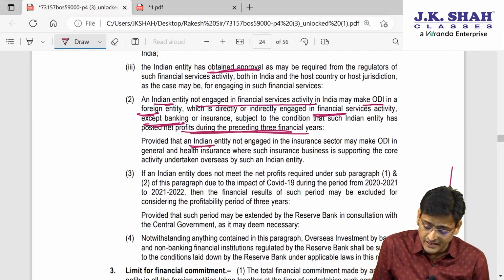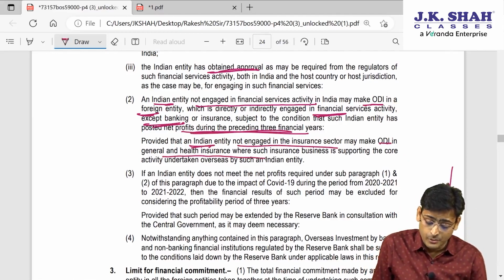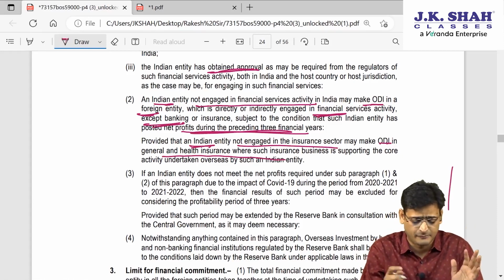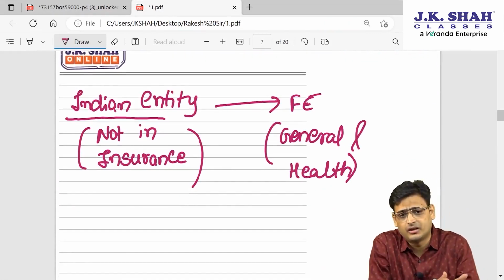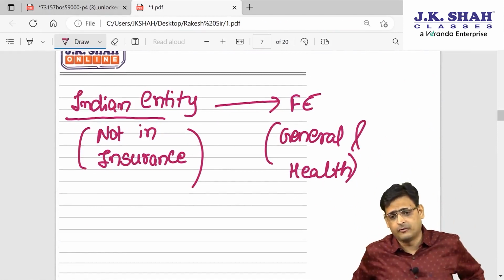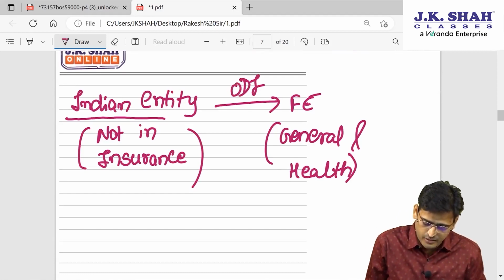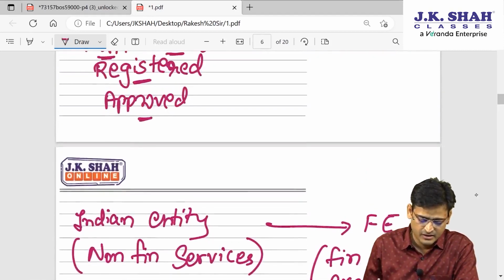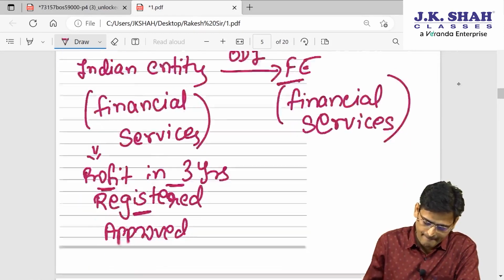Third point, an Indian entity which is not in the insurance sector can make ODI into a foreign entity which is in general or health insurance. So even that is permitted. So can I say if you are an Indian entity which is not in the insurance sector, you can make investment, ODI, in a financial entity which is in general or health insurance. So now let us understand this one by one, what they are saying.